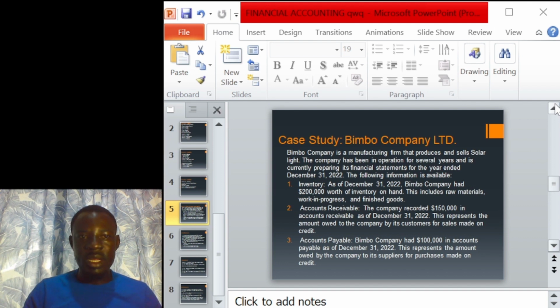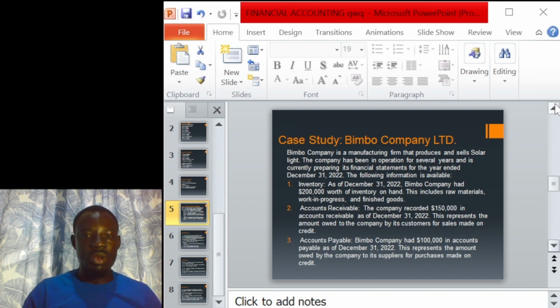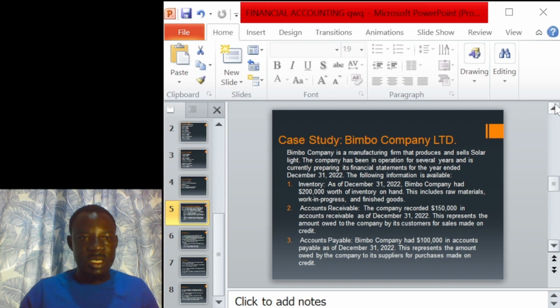Bimbo Company is a manufacturing firm that produces and sells solar light. The company has been in operation for several years and is currently preparing its financial statement for the year ended December 31st, 2022. The following information is available. It means that Bimbo Company is manufacturing solar light, and they have been operating for several years. But this current year, that is last year, 31st December 2022, the following information was given by the company.